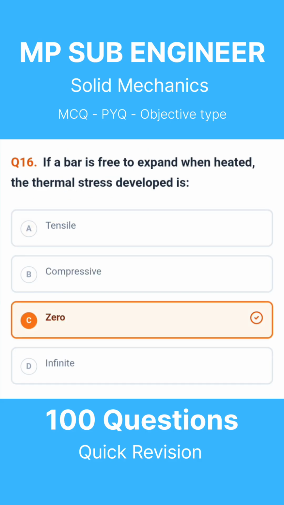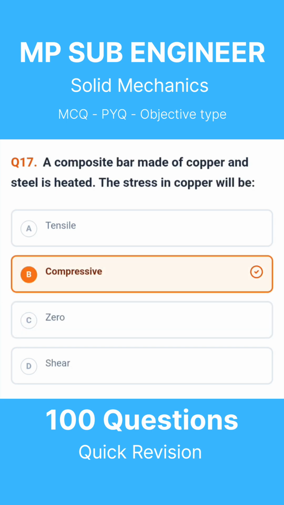Question 16. If a bar is free to expand when heated, the thermal stress developed is. The correct answer is 0. Question 17. A composite bar made of copper and steel is heated. The stress in copper will be. The correct answer is compressive.